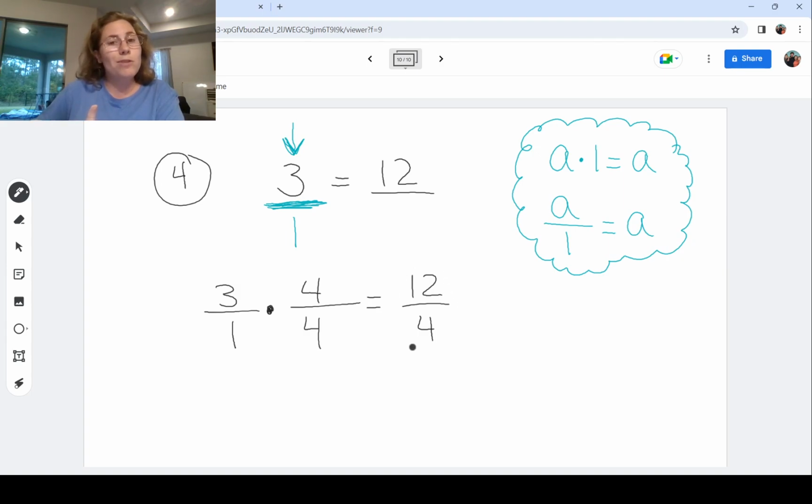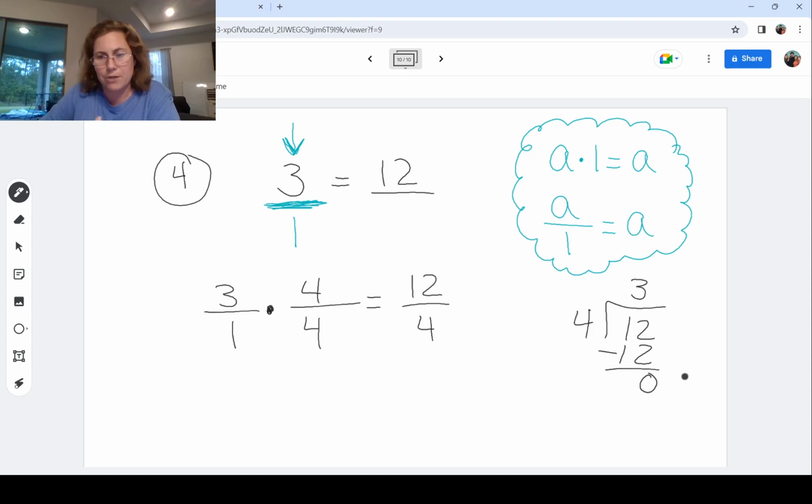And if you reduce this, remember how we talked about fractions and division being basically the same thing. 12 divided by 4. 12 is my numerator, or the dividend. 4, the denominator, is my divisor, can go into that evenly 3 times, and I have no remainder. So now we have the answer to fill in our blank, and it's 4 here.